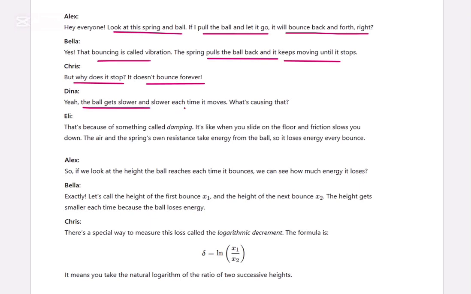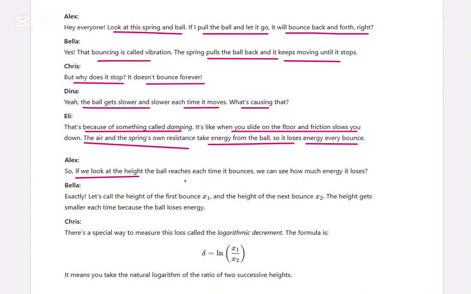The ball gets slower and slower each time it moves. What's causing that? That's because of something called damping. It's like when you slide on the floor, the friction slows you down. The air and the spring's resistance take energy from the ball, so it loses energy every bounce.